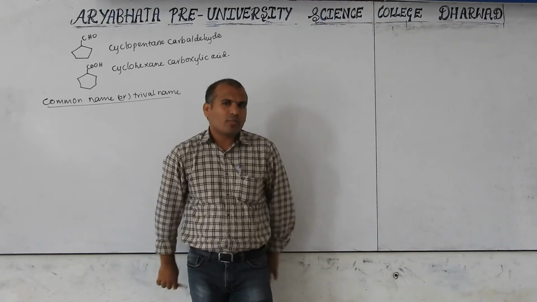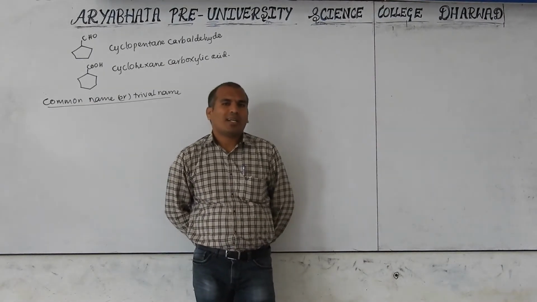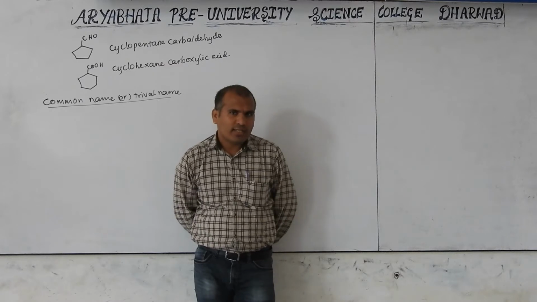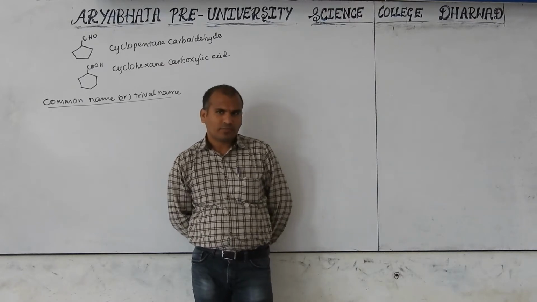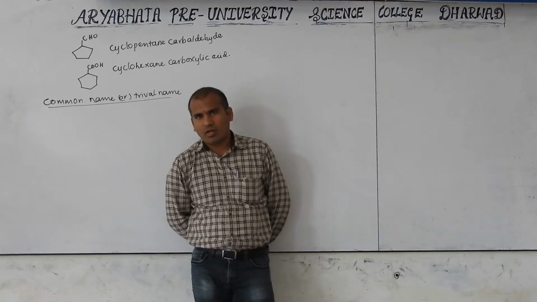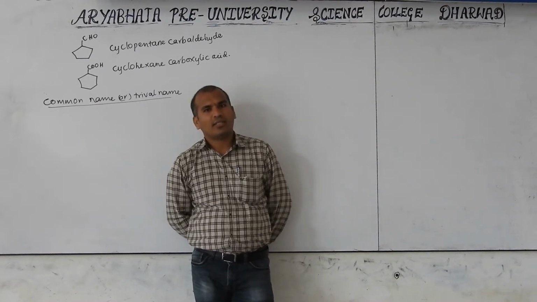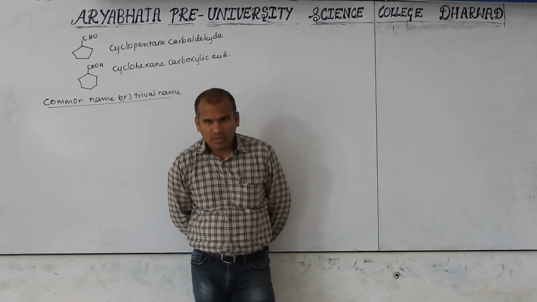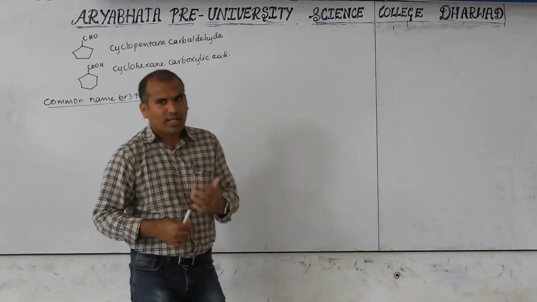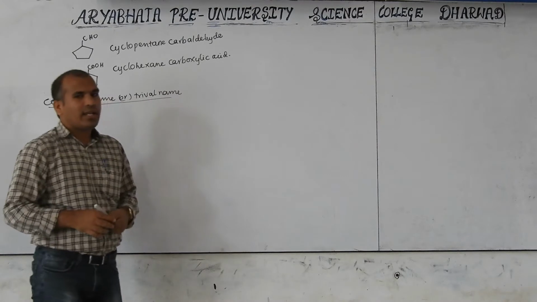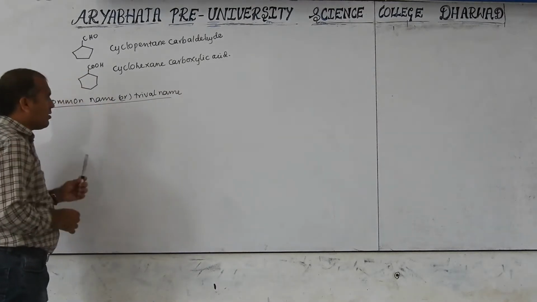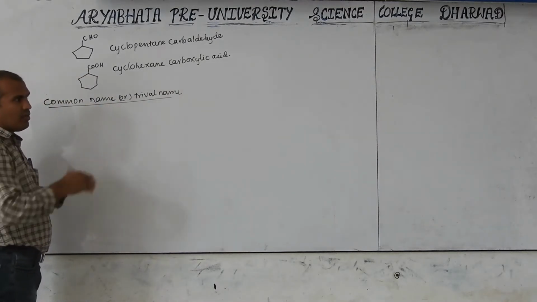If one carbon is there, the carboxylic acid is called formic acid. Similarly, the one-carbon aldehyde is formaldehyde. The two-carbon acid is acetic acid, and here the aldehyde is acetaldehyde. Their names reflect Latin or Greek languages, which we will discuss in one table.